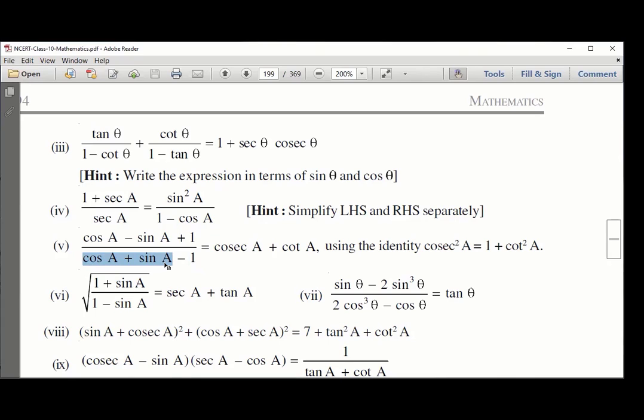There is another thought. Right, Anvi? What I said? Yes, sir. Assume this as one term, so this a minus b multiplied with a plus b: cos A plus sin A plus 1. Finally, we get a square minus b square. We will get the whole square of this. What is the whole square of this? Cos square A plus sin square A plus 2 sin A cos A, and then it becomes 1 plus. Yes, tell me. Sir, I didn't understand what you just did.